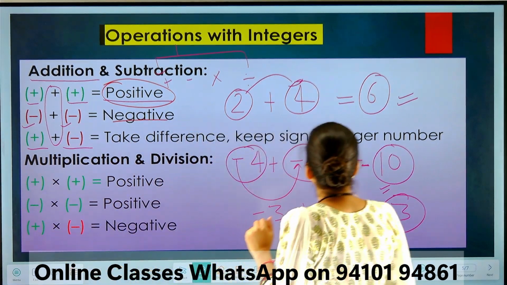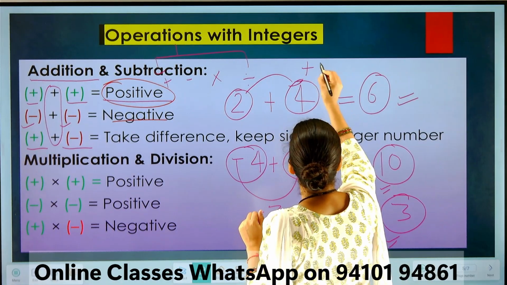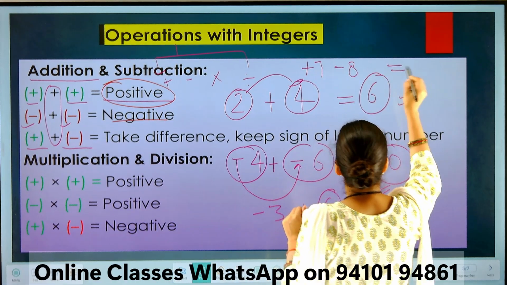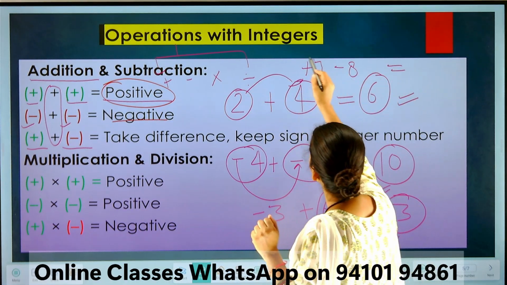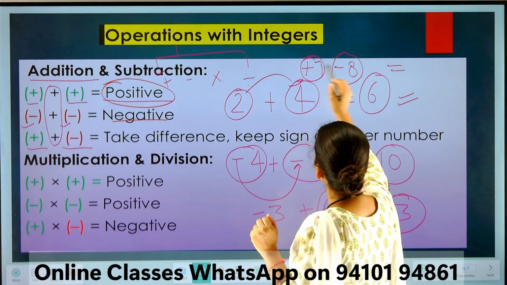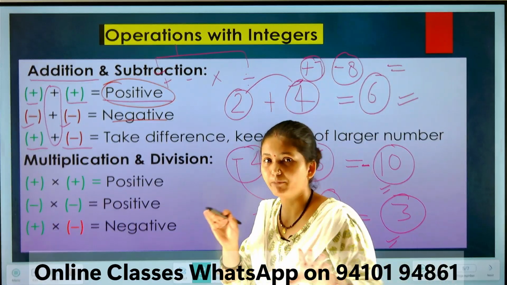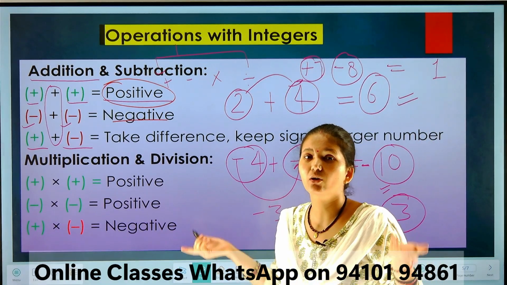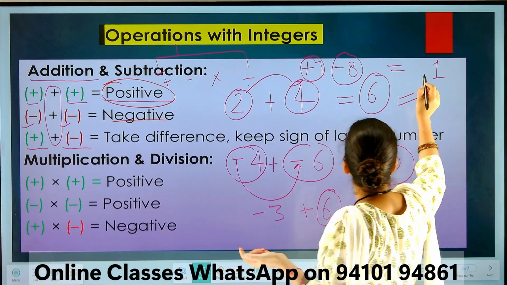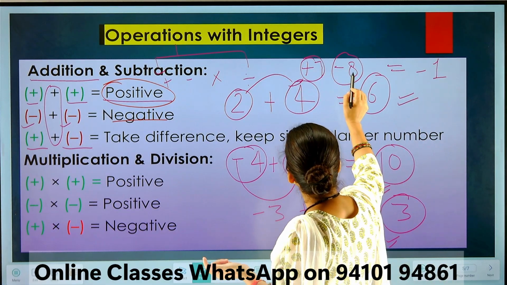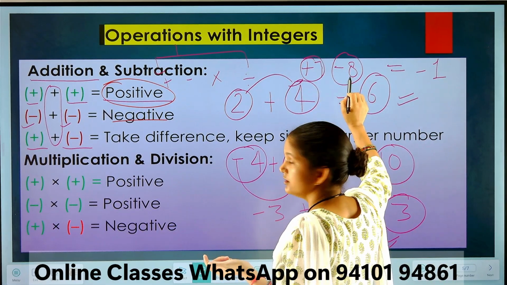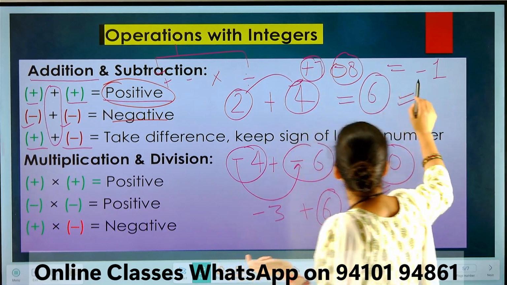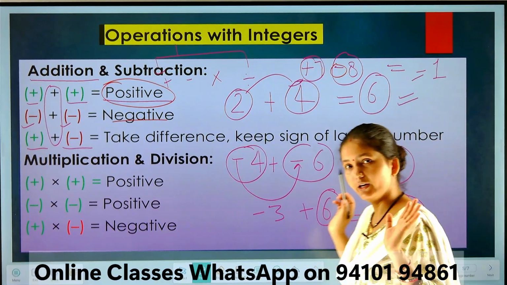Now look here, there is plus 7 and here minus 8. At first look, there are two types of integers, one positive, one negative. So the numbers will be subtracted, and the answer will be 1. Now what will be the sign of this resulting number? Obviously minus, because 8 is greater than 7, and what is the sign of 8 here? Minus. So that's why we will put a minus sign here. Understood?